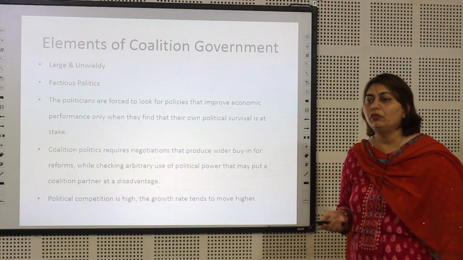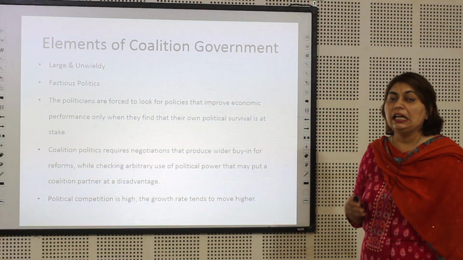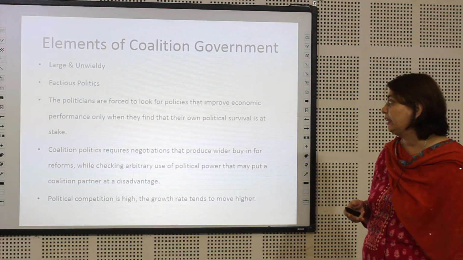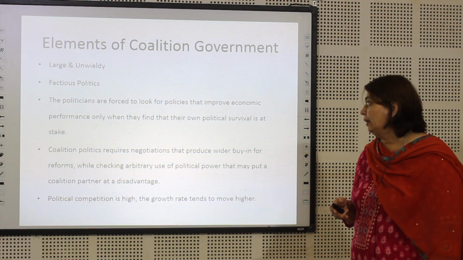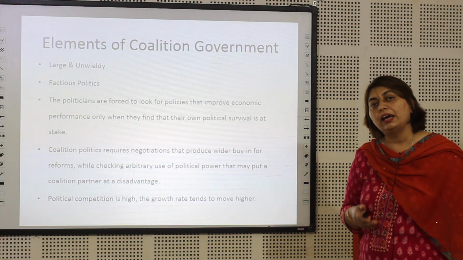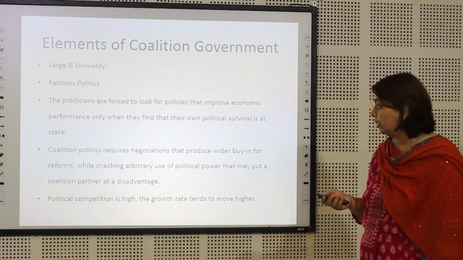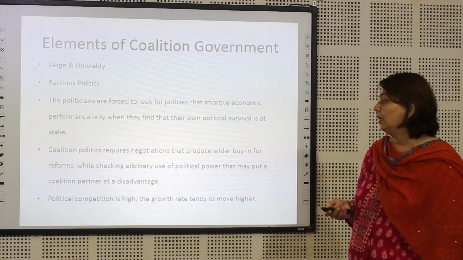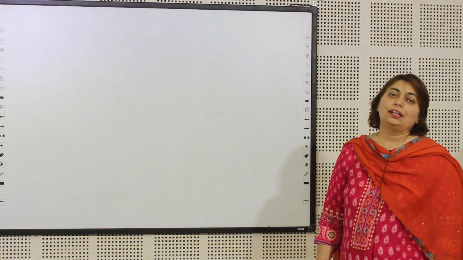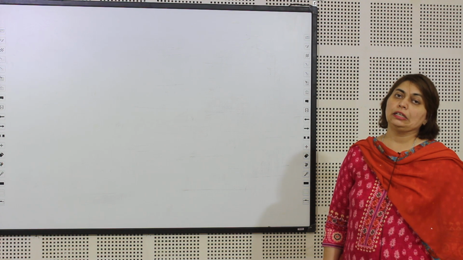And why does it happen? What are the elements of it? Because coalition governments are large, unwieldy. It is very difficult to control them. There's factious politics. Again, there's a lot of negotiation that goes in while trying to form the elements of economic policies, and political competition is extremely high, as every party vies to be in the dominant position.